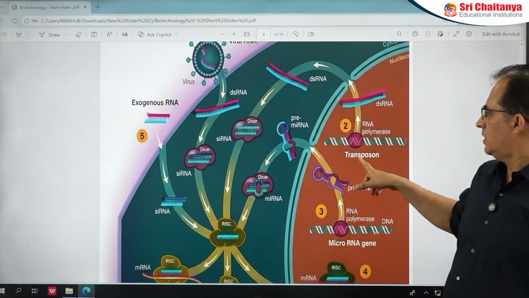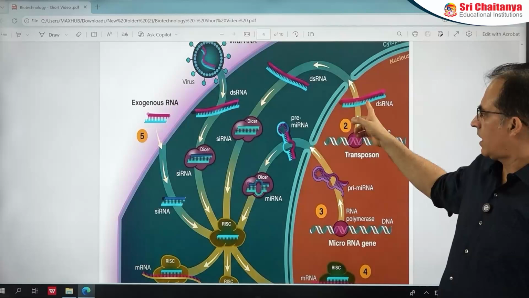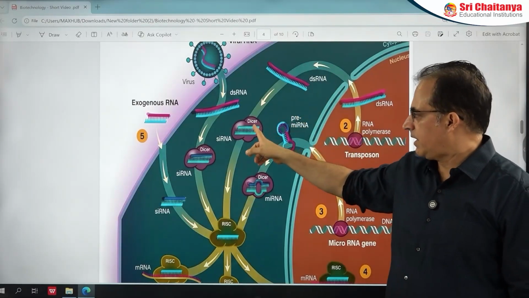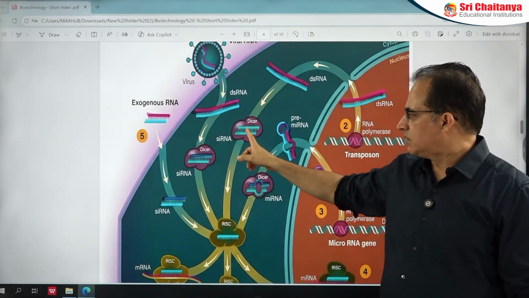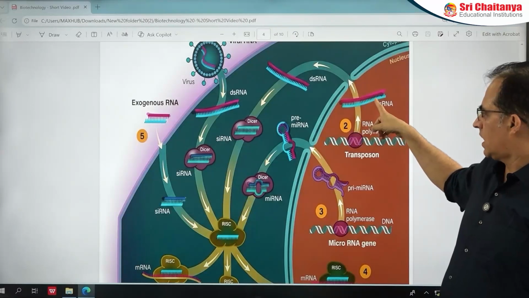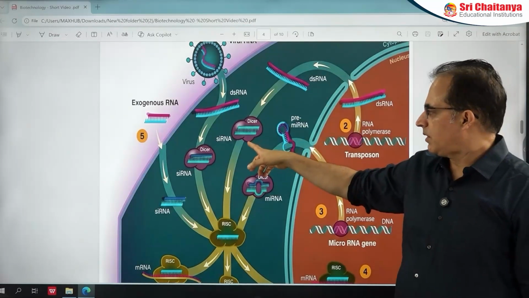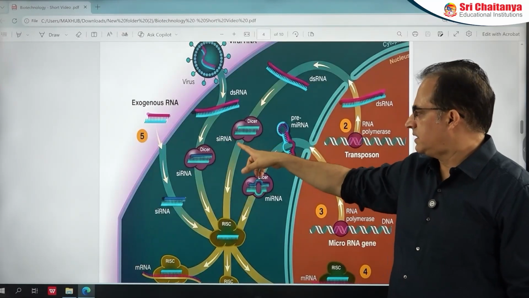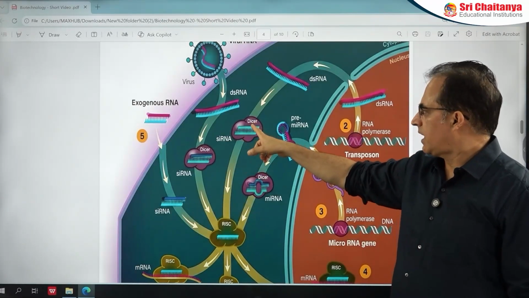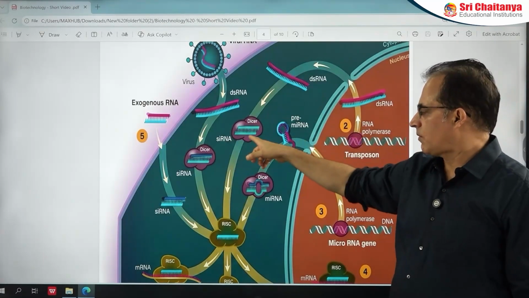So this is a transposon. It produces double-stranded RNA. This double-stranded RNA may be converted by dicer into small segments. So this is a small segment, produced from this RNA. This RNA is produced by the transposon. Now this RNA is converted into small segments, siRNA. This siRNA is formed with the help of dicer. Okay, dicer cuts this and forms small segments.